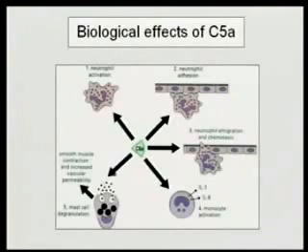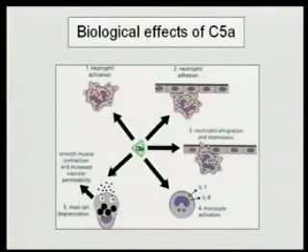C5a is also a chemotactic factor. So when C5a is produced, when the neutrophil or the macrophage for that matter gets into the tissue spaces, it will chemotax towards the gradient of C5a, and so you'll get movement of the neutrophil towards the source of the C5a. So it's the chemotactic factor. It's a monocyte or macrophage activator. It also is a mast cell and basophil degranulator, so it causes mast cell and basophil degranulation, resulting in anaphylaxis.